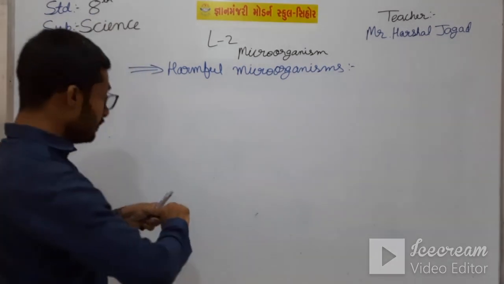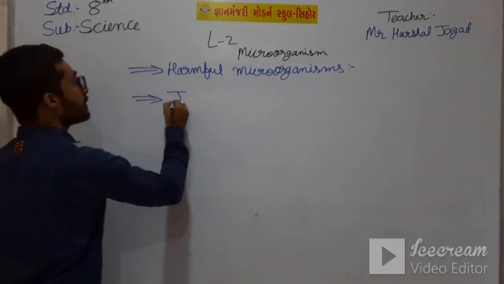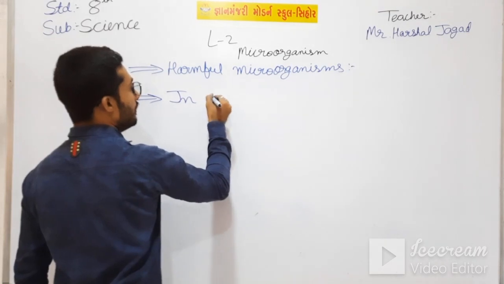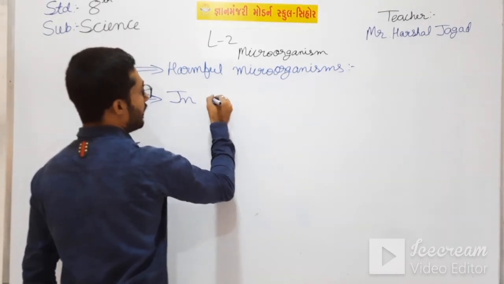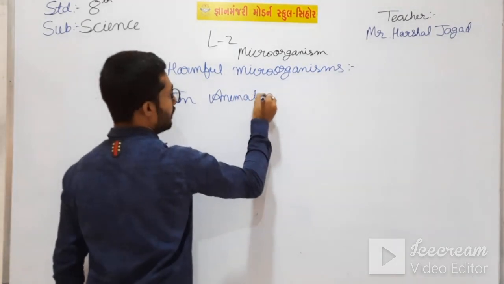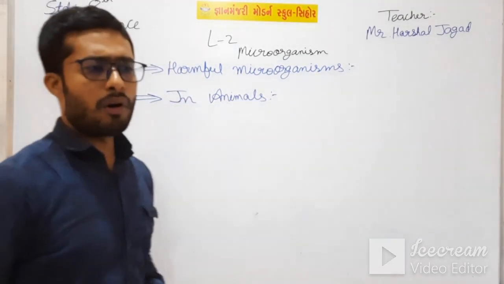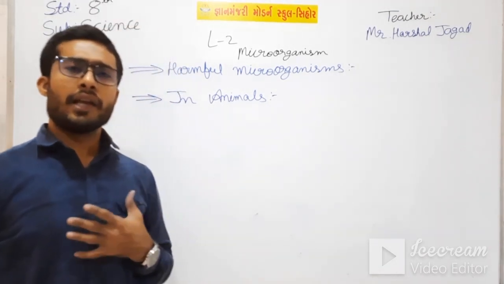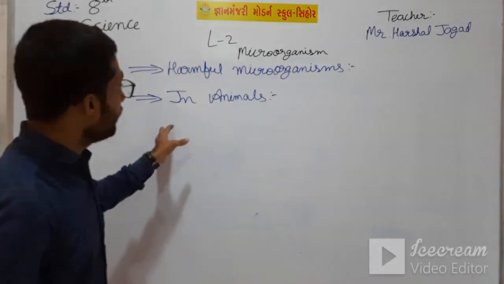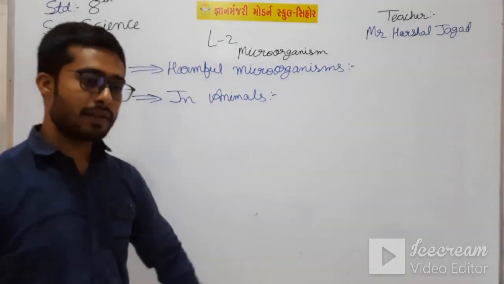The organisms which harm the animals are called harmful microorganisms in animals. So we all know, as human beings have some diseases, in animals also there are some diseases which are caused by some microorganisms.